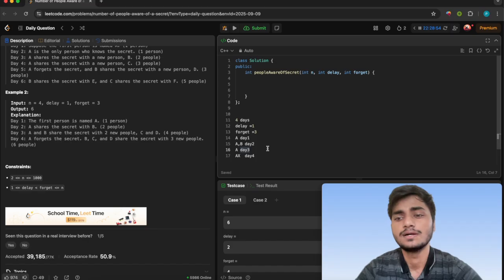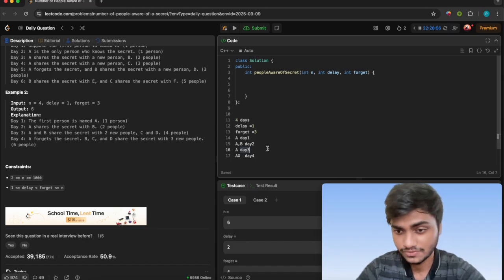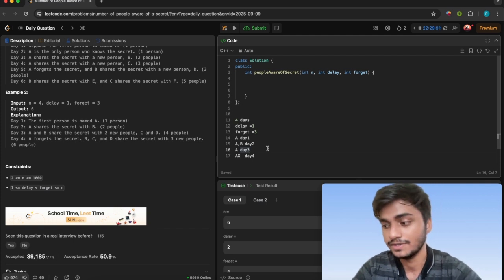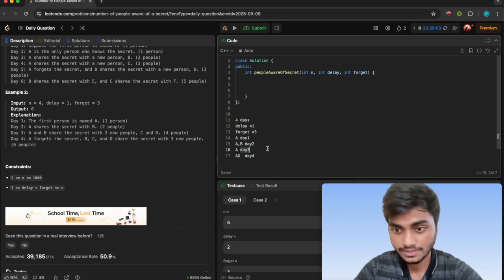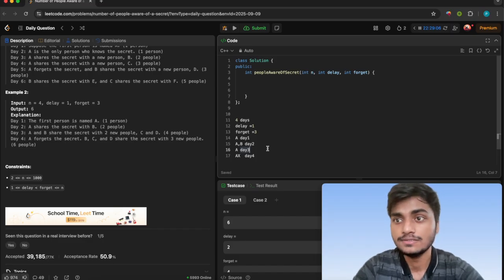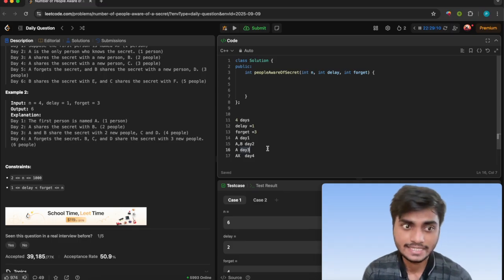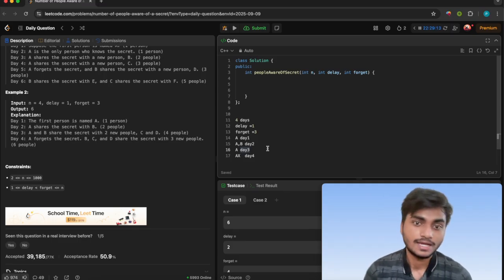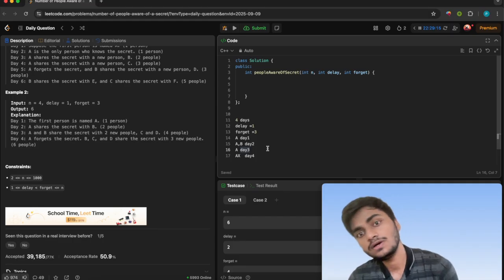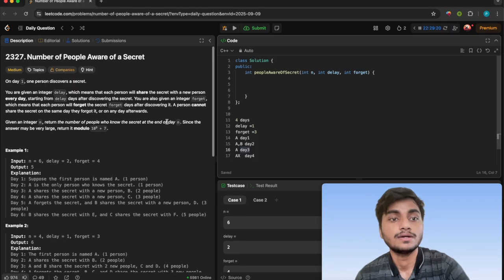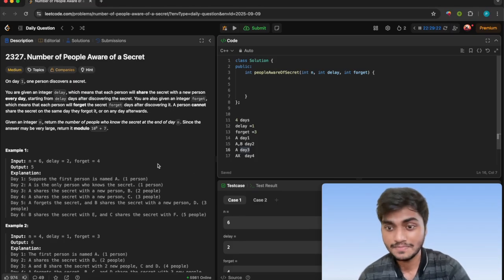So we can use a deque here, in which we push the new people who are getting introduced to the secret, and pop from the front those persons who are forgetting the secret, and in this way we can calculate all the people who will remember the secret on day n, which is what we have to find out.